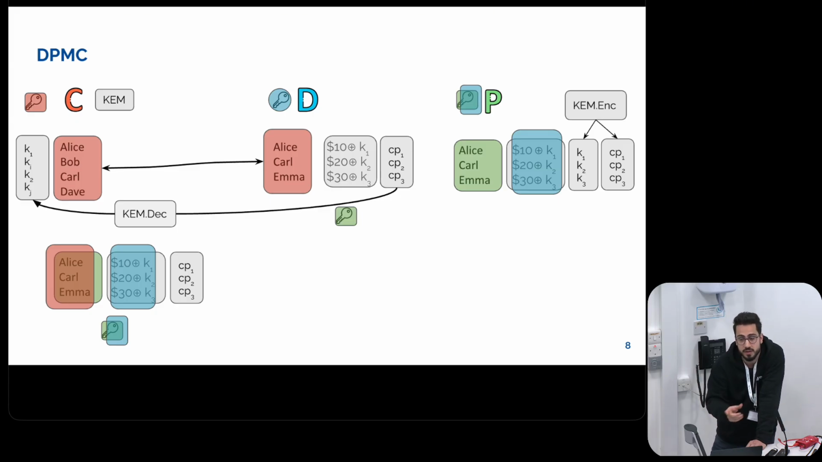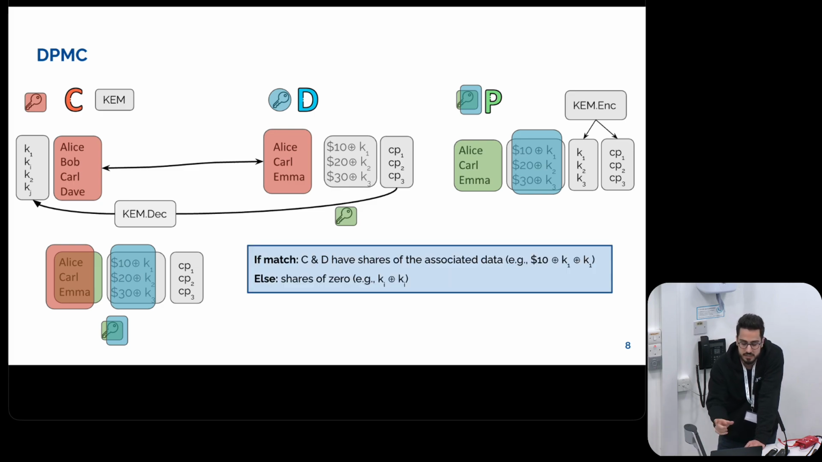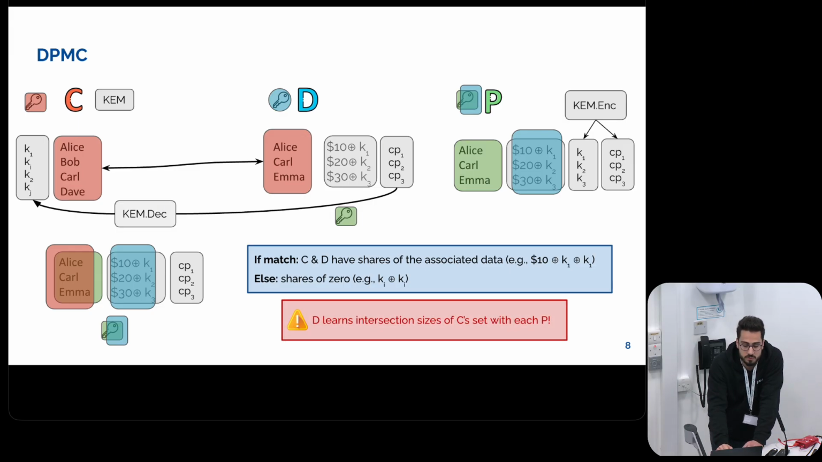So effectively, both parties have ended up with secret shares of 0 for the rows that have not matched, and secret shares of the initial associated data for the rows that matched. This has a problem, as I mentioned before: since Party D performs the matching, if we have multiple Parties P, D will learn multiple intersection sizes. In some cases, that's okay. In some cases, that might be very problematic.